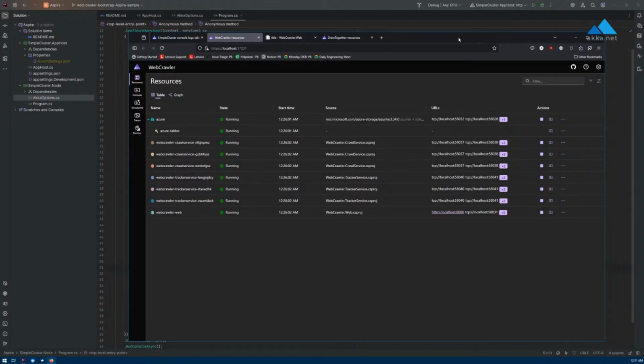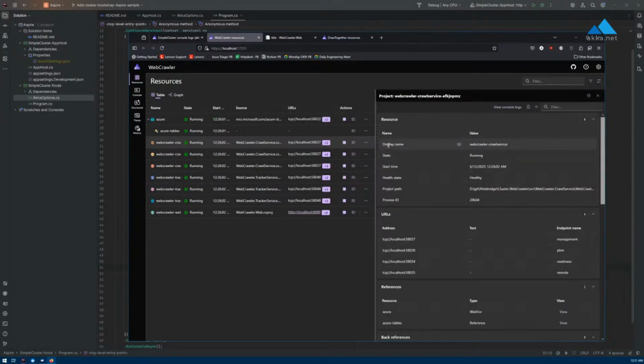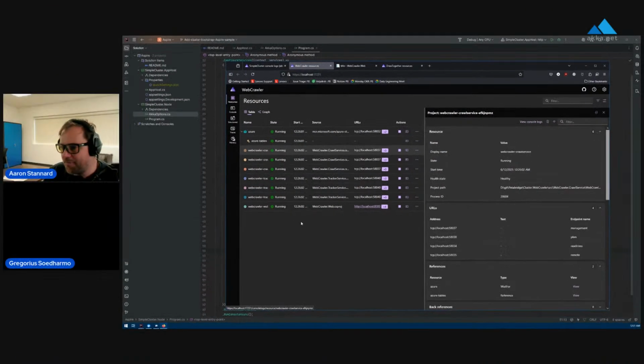So I think we're probably going to continue our usage of Aspire in a lot of our code samples going forward, so it's easier for people who are trying to learn Akka.NET or a particular feature of it to get up and running quickly. So, Gregorius, thank you very much for the demos. That was very helpful.